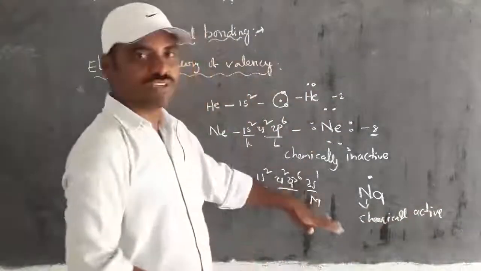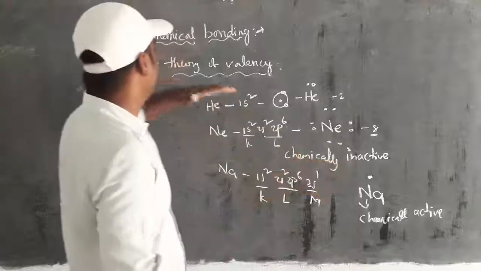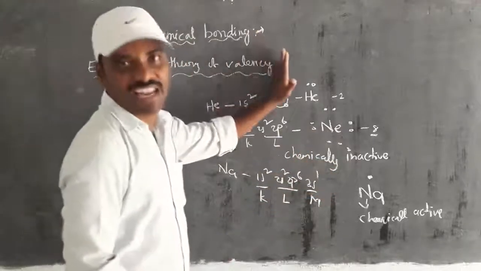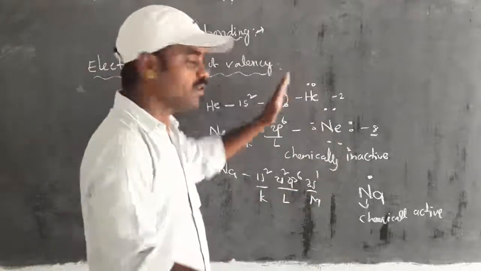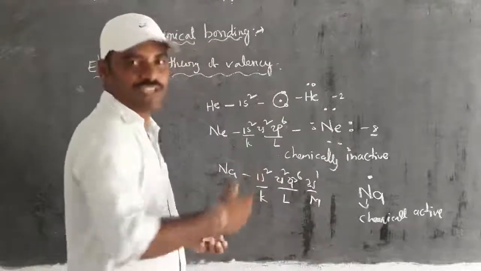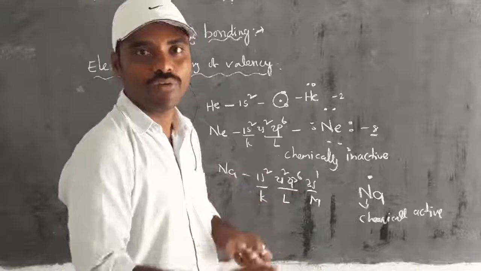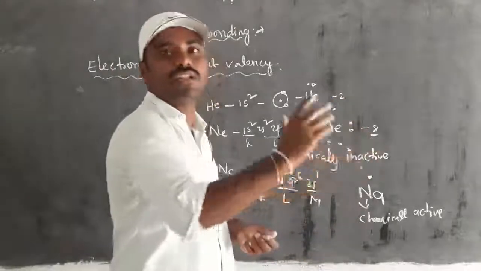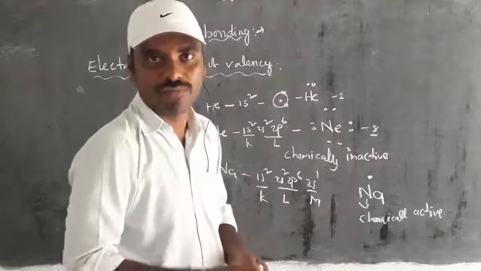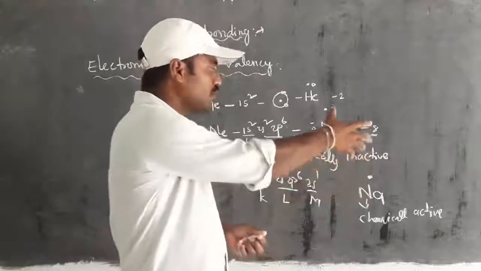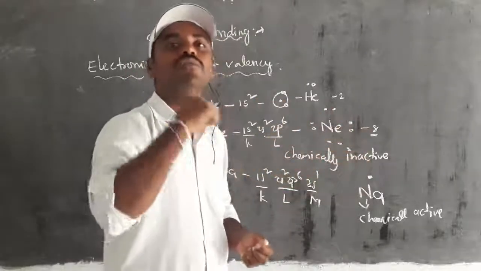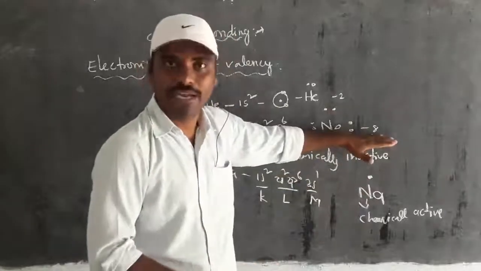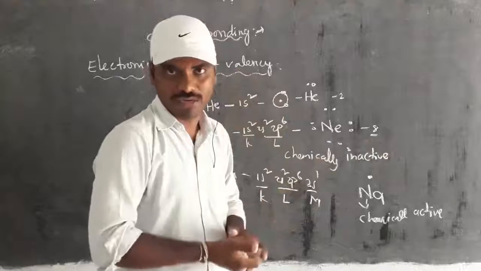So this observation led to the design of the electronic theory of valency, right? In that, the explanation is for those having less than 8 electrons and those having more than 8, which are able to receive electrons or lose electrons to get 8 electrons in the outermost shell, right?